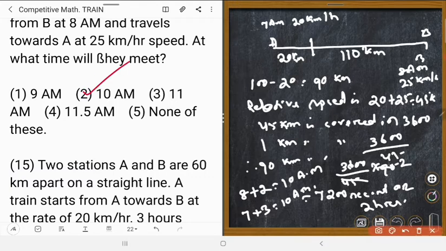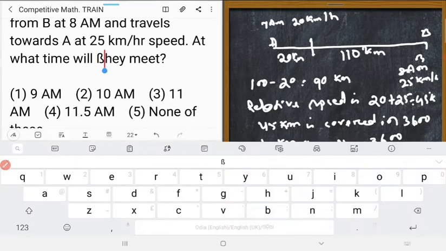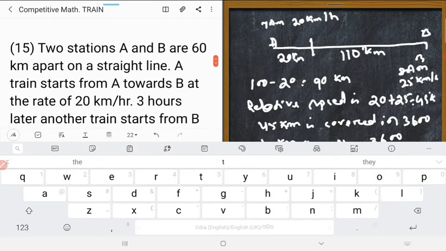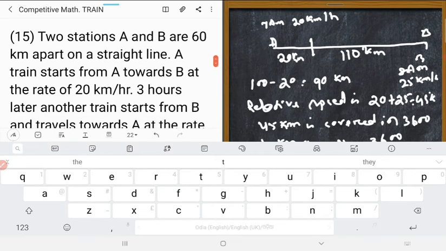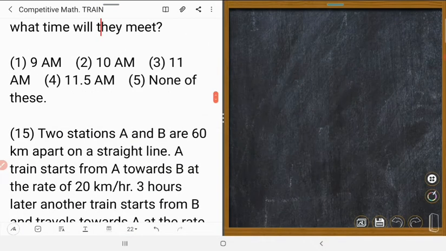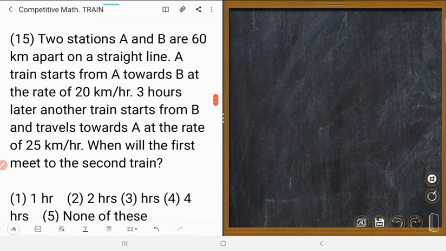B and D. That is B, this is T. Okay, we shall do it. This is B. Okay. T. Okay. Next, question number 15. What did I say? Question number 15.